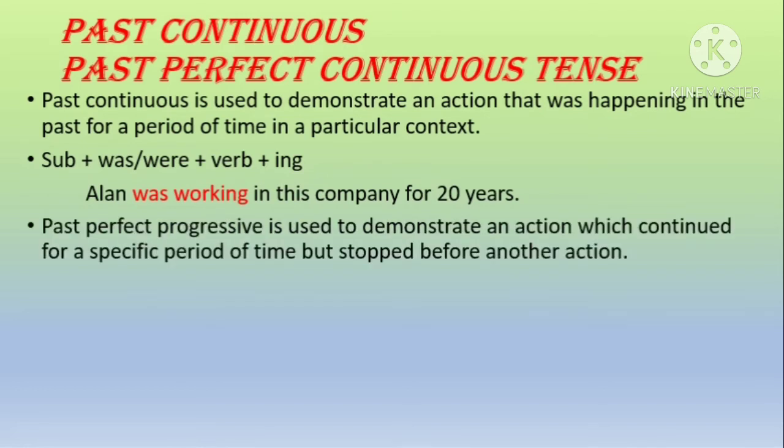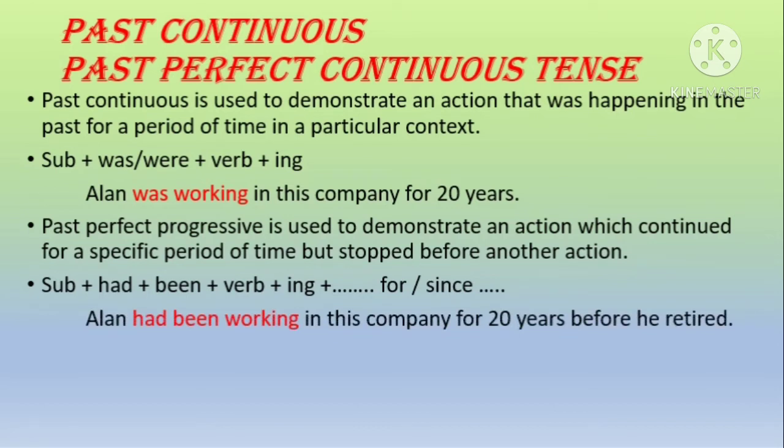Past perfect progressive is used to demonstrate an action which continued for a specific period of time but stopped before another action. Present perfect continuous tense is the action which started in the past and is still going on in the present. So the structure is subject plus had plus been plus verb plus ing, and as you use the prepositions for and since in the present perfect continuous, you use it for past perfect continuous also. The same sentence can be written in past perfect continuous tense.